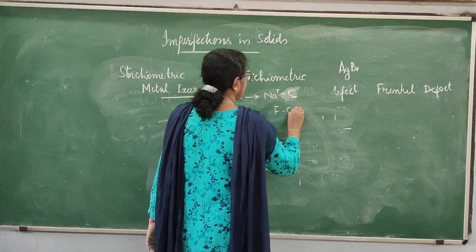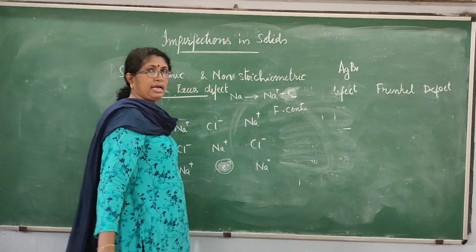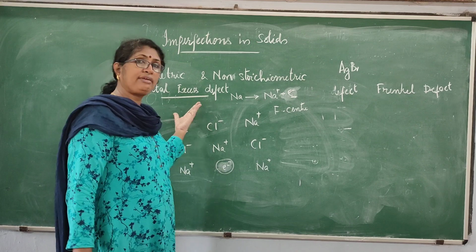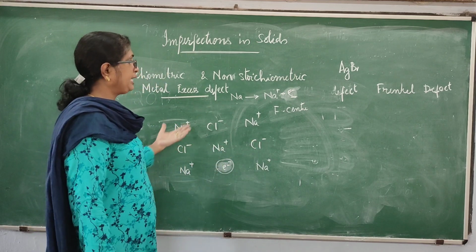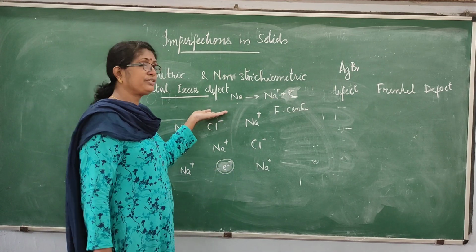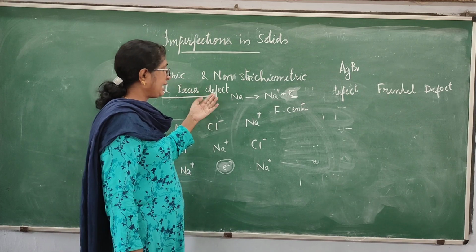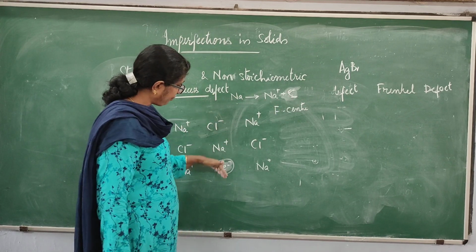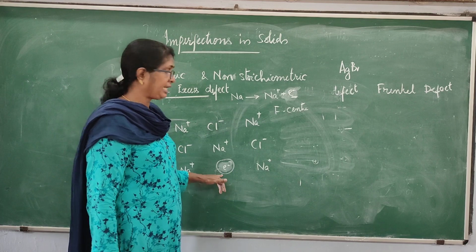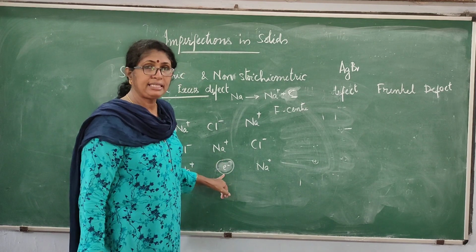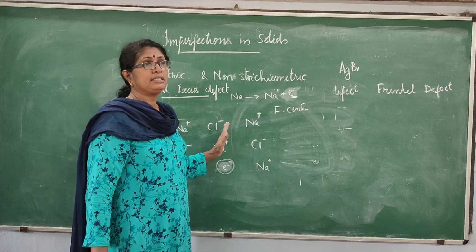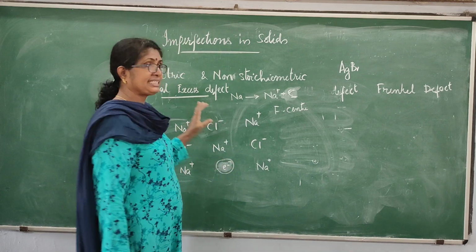This type is a metal excess defect, and this site which is occupied by the electron is called an F center. Due to this F center, the crystal becomes colored. That is why sodium chloride, when heated with sodium vapor, becomes yellow in color. The chloride ions from the bulk move to the surface to react with the sodium atoms. The electrons formed during the reaction diffuse back and occupy the sites occupied by the halide ions, and that site occupied by the electron is called an F center. Due to F centers, the crystal becomes colored. This is metal excess defect.